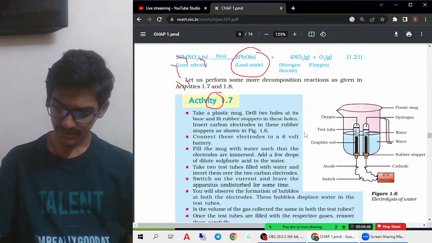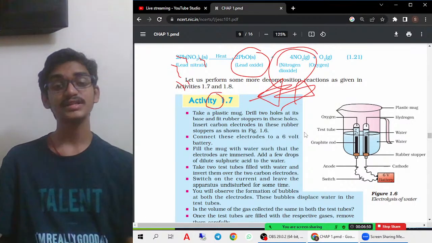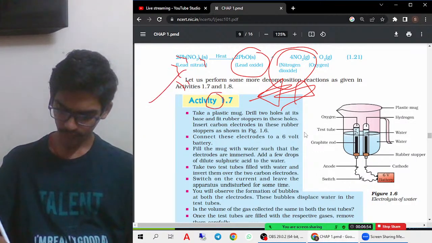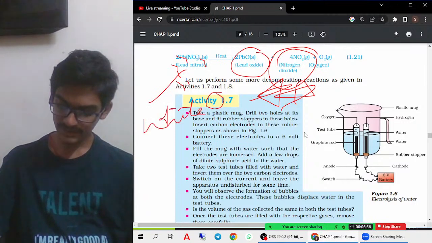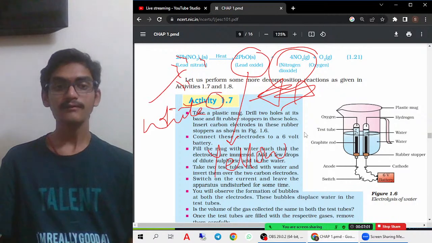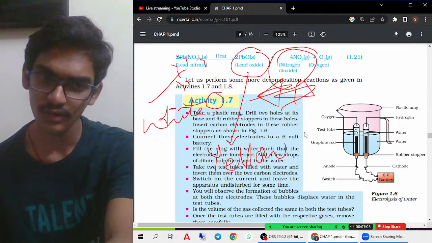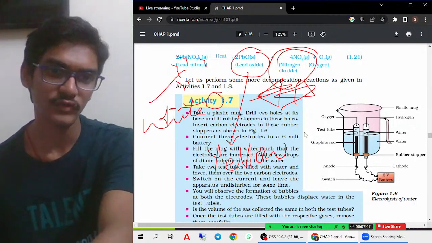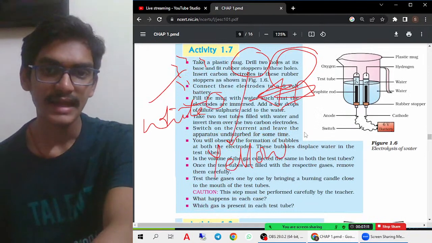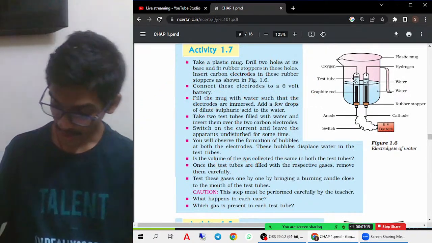And very definitely the gas given is nitrogen dioxide gas, which is a reddish brown gas. Okay, and this is in the white color. And the yellow color oxide which is given is lead oxide. Okay, lead valency is 2 and oxygen valency is also 2. So the 2s will cancel and we will get PbO.